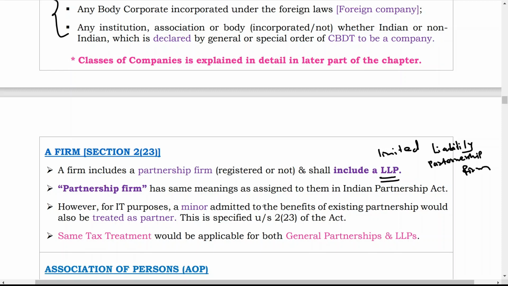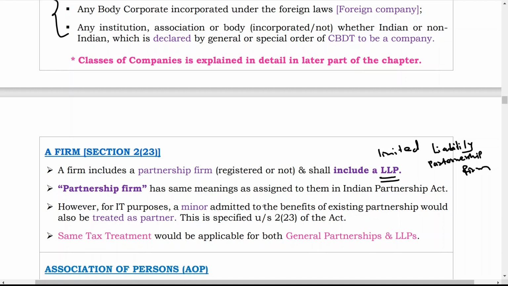Now you can write down when the Partnership Act came into force in India. You can write it down in the comment box. So, again I'm writing, what is the meaning of partnership? Partnership is a relationship between two or more persons who have agreed to share the profits of business carried on by all, or any one of them acting for all.